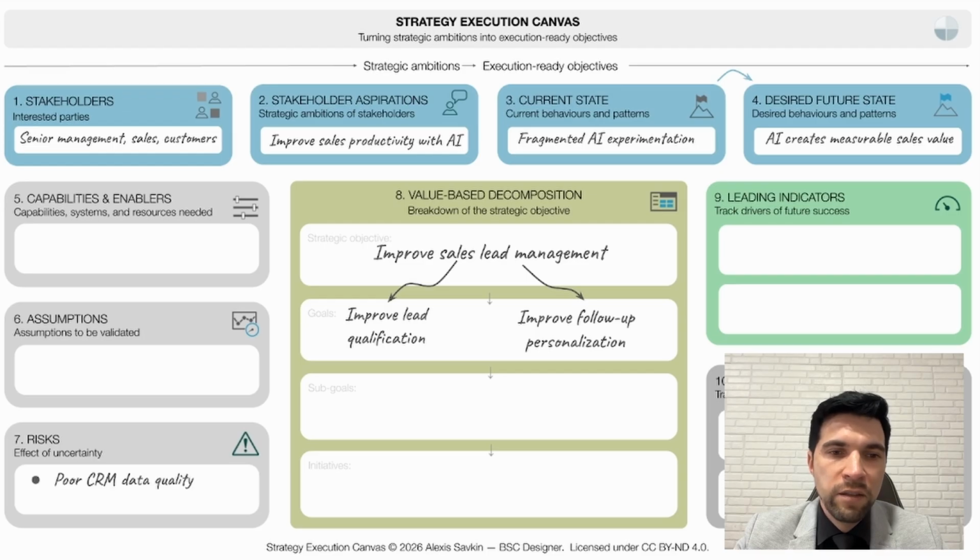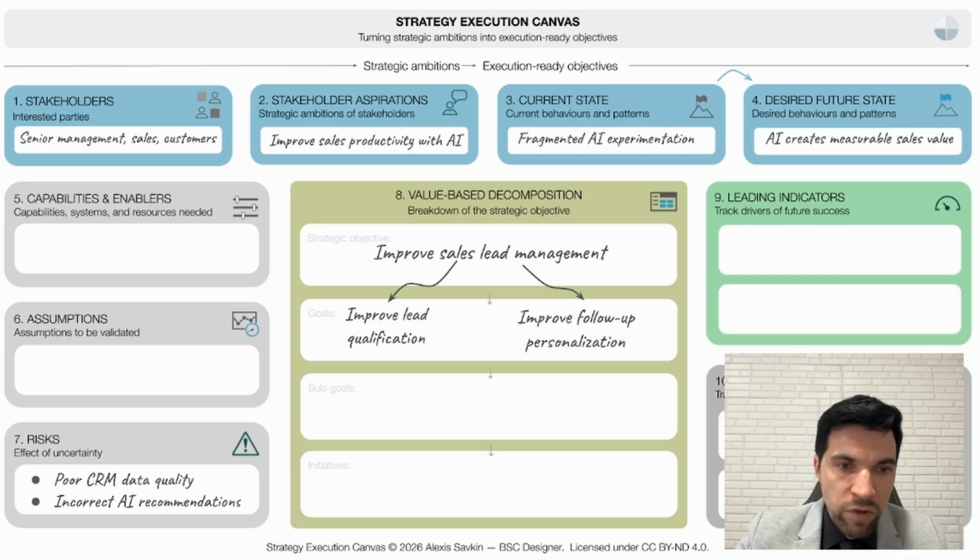One risk relates to lead qualification. If the data in the CRM system is incomplete or inaccurate, AI-based qualification will not work reliably. Another risk relates to AI-generated follow-up messages. If these messages are poorly personalized, they may negatively affect how customers perceive the company. Identifying these risks early helps us to design ways to mitigate them, and it also influences how we refine our goals and initiatives.